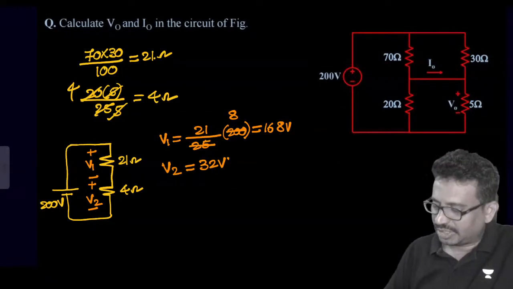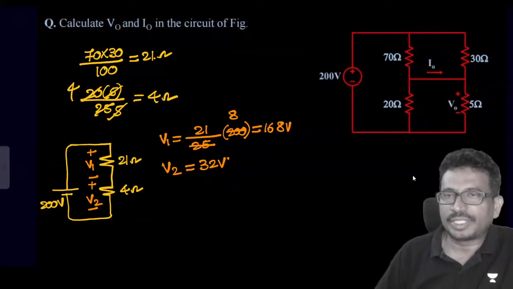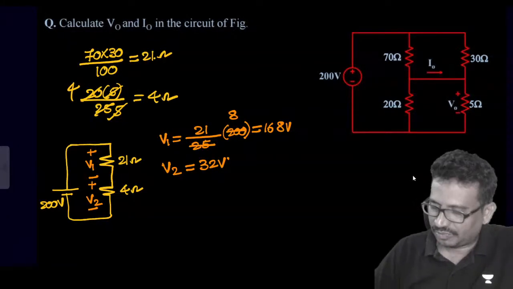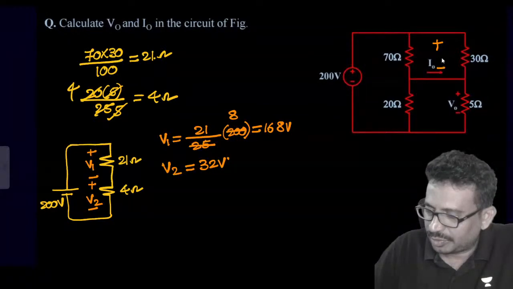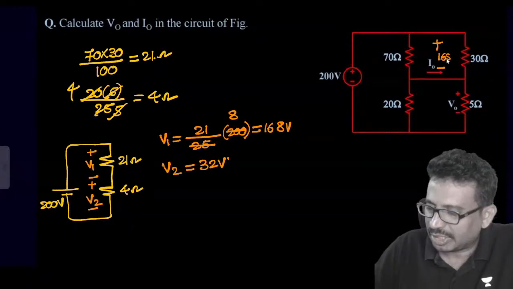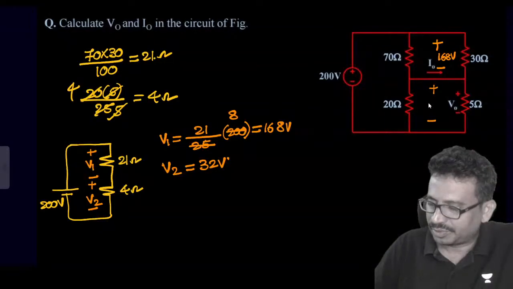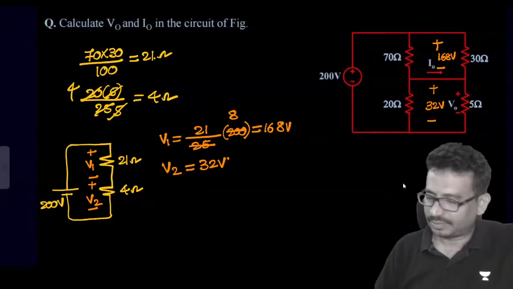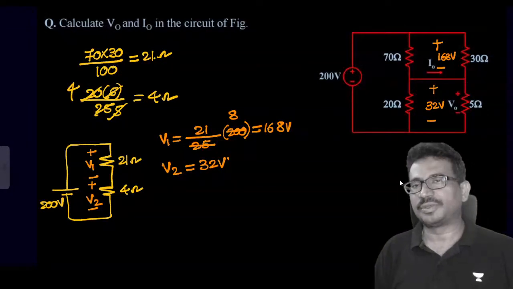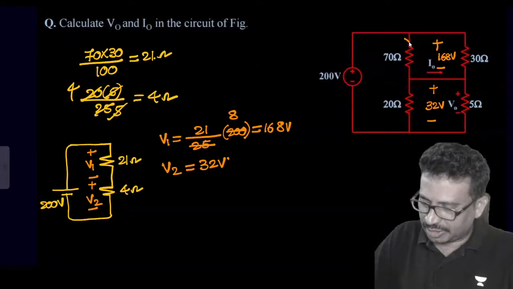Now from this we can get the required things. Here we have V1, this voltage which is 168, and this voltage which is 32. From this I can get this current.